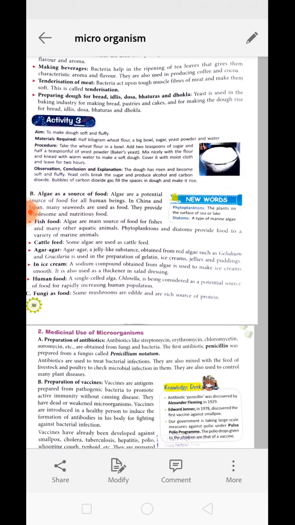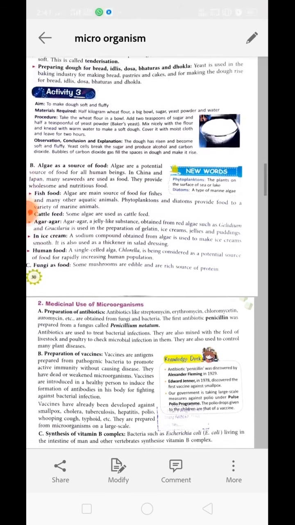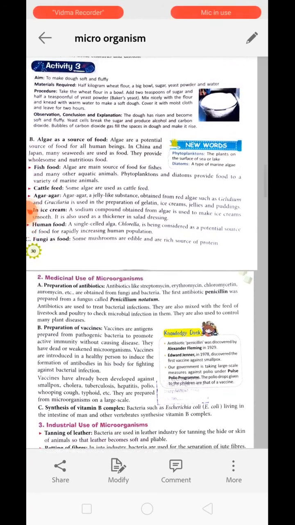When we cook this dough, which has a lot of carbon dioxide trapped in it, it becomes fluffy, because we know that air expands when heated. While cooking we provide heat, so the air trapped inside the dough also expands. Because of this, maybe you have seen lots of hole-like structures in bread pieces, in cake or in idli, right?